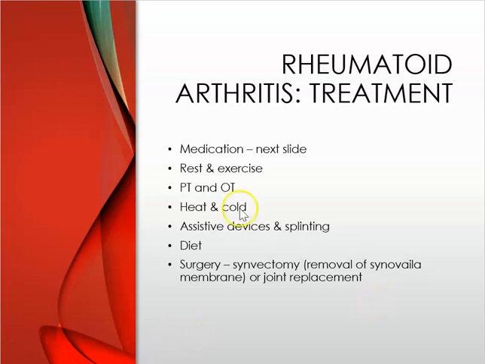Assist devices, again, PT is really good about helping patients with this. They might need a cane, a walker, in some cases a wheelchair, a raised toilet seat. And then splinting, that's going to provide joint rest and prevent contractures. Encourage a balanced diet, and some people will increase omega-3 fatty acids like fish oil in their diet. Surgery, removal of the synovial membrane can help give temporary relief of inflammation, pain, and even slow down the destructive process. In extreme cases, they might also perform a joint replacement.